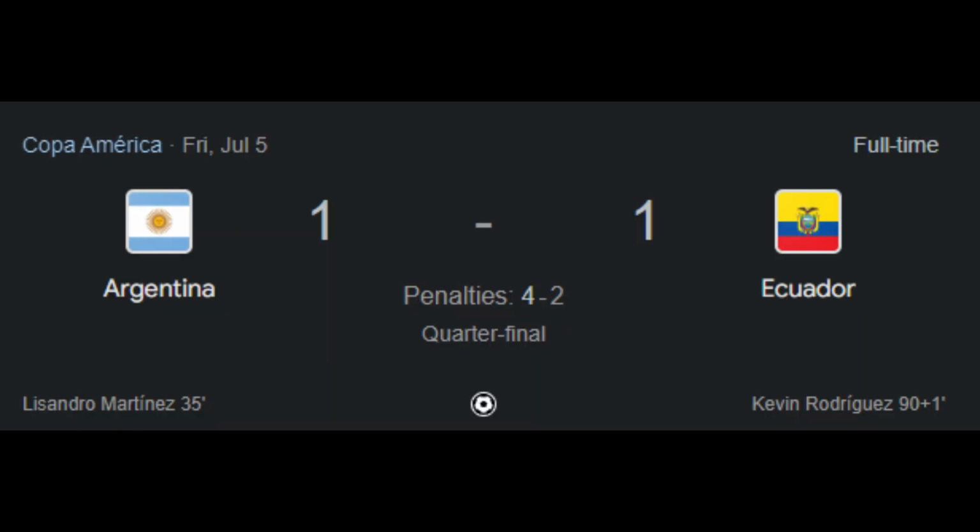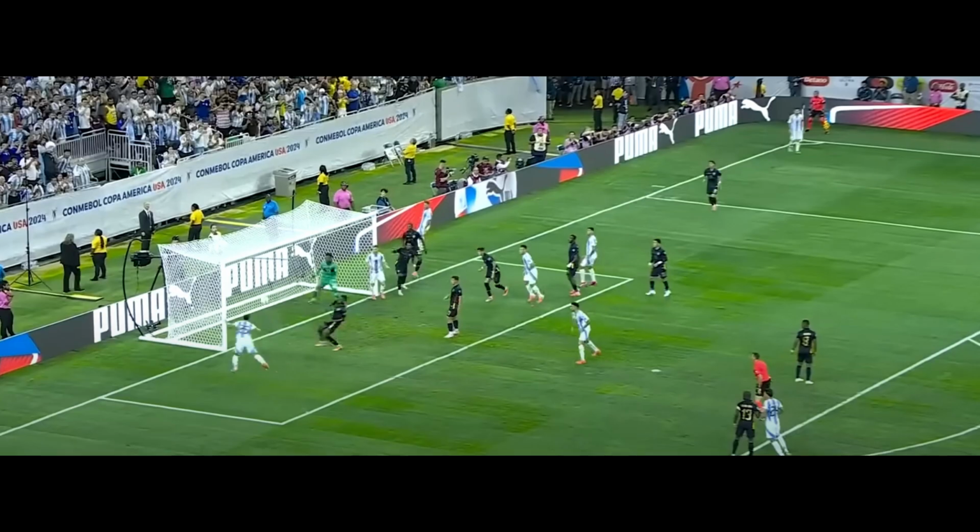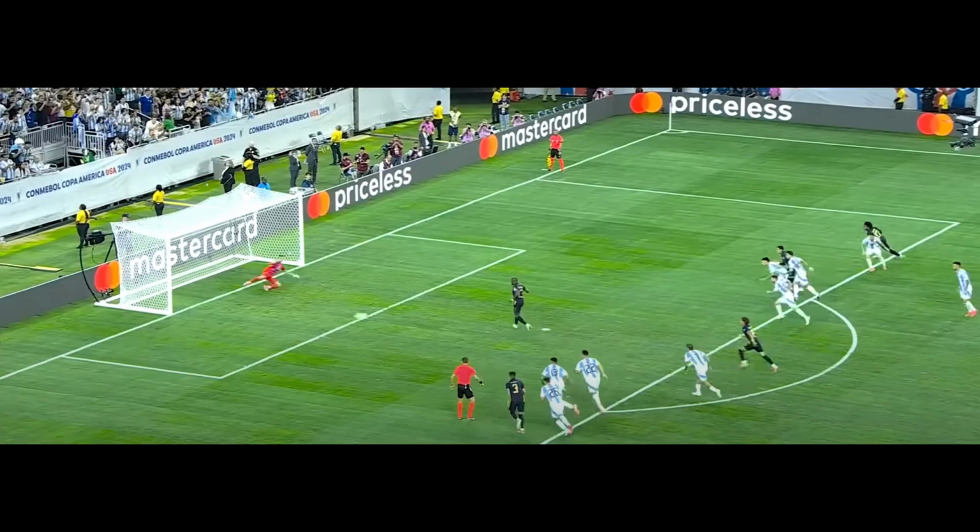In the first quarterfinal, Argentina faced Ecuador. In the 35th minute, Lisandro Martinez gave Argentina the lead. In the 62nd minute, Ecuador received a penalty kick. However, the penalty was not converted by Valencia.